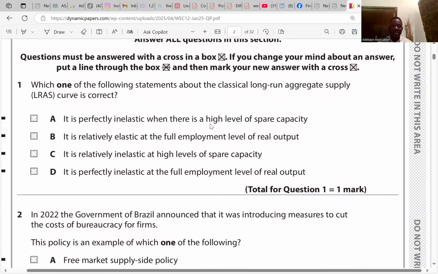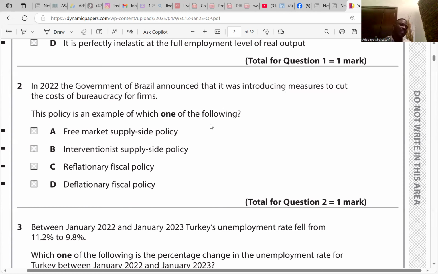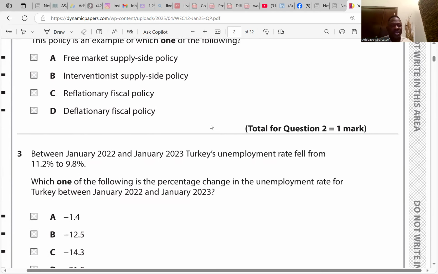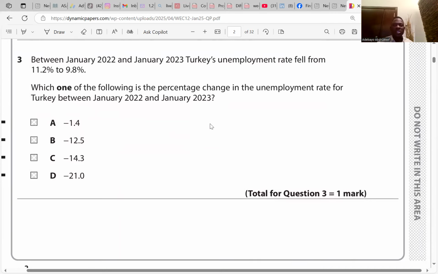Which one? For inflationary? Revenue exceeds expenditure. Okay, that is reflationary. Deflationary is when expenditure exceeds revenue. Yes, thank you. So the answer is B. Oh, A, sorry, free market supply side policy. Go to question 3.